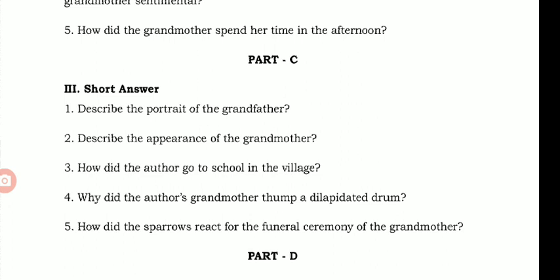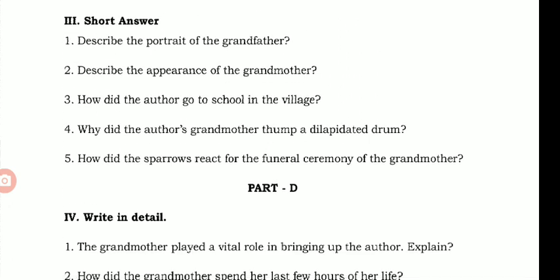Then question 5. How did the sparrows react to the funeral ceremony of the grandmother? There were thousands of sparrows gathered at the house of the grandmother, and the sparrows did not eat even a single breadcrumb. So this is the answer.